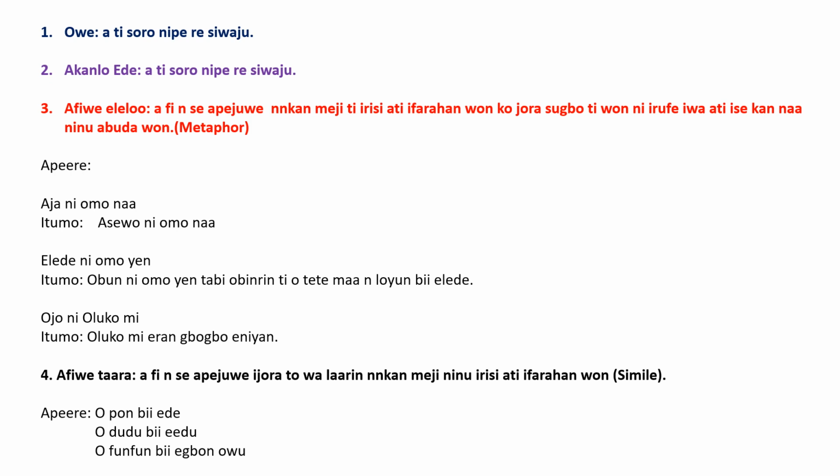Àpẹẹrẹ, example. Ó pọ́n bí edé. She's light like crab. Meaning she's light in complexion like crab. Ó dúdú bí èédú. He or she is dark like charcoal. As dark as charcoal. Ó dúdú bí èédú. He or she is dark as charcoal.